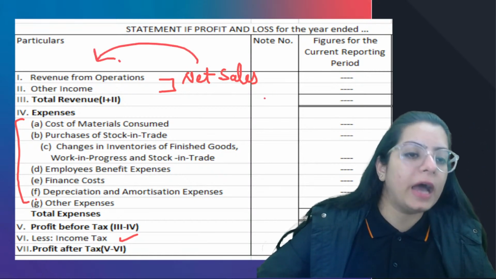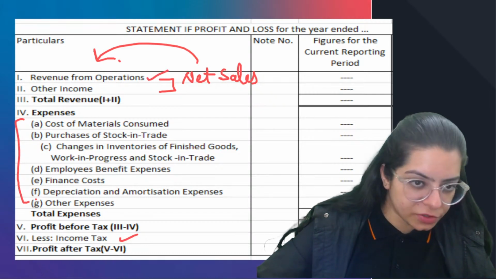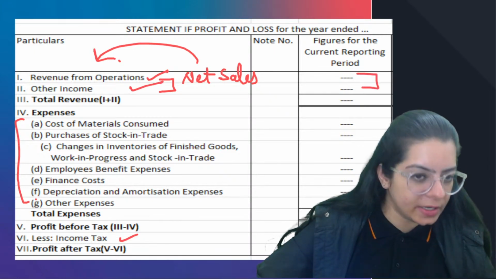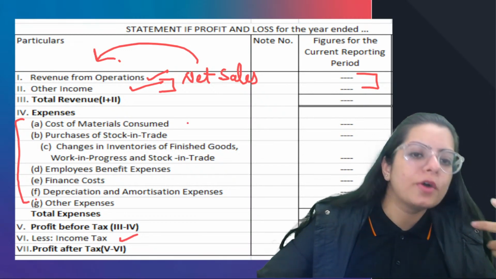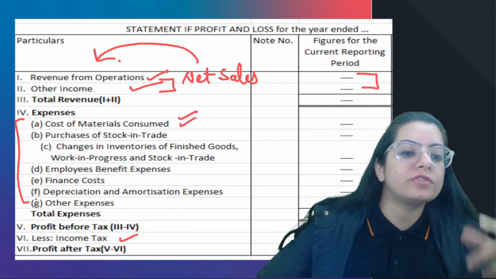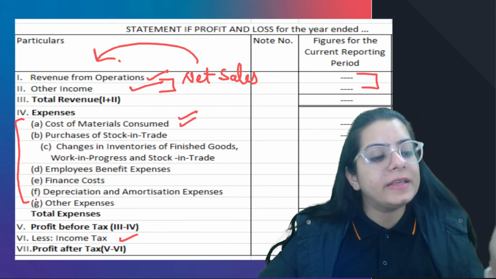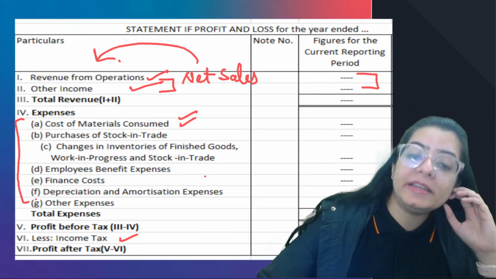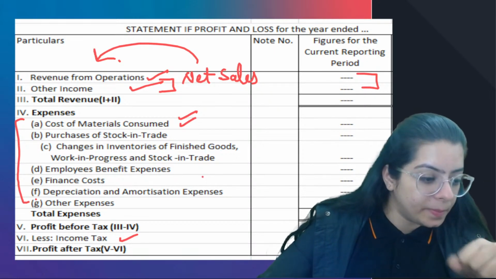So firstly, you are going to take your main income, revenue from operation. Then you are going to add other income, right? Take the total of both the incomes, deduct all the expenses from it. What expenses? Cost of material consumed means what cost I have spent on getting my goods ready, what materials have been consumed to get my product ready, right?